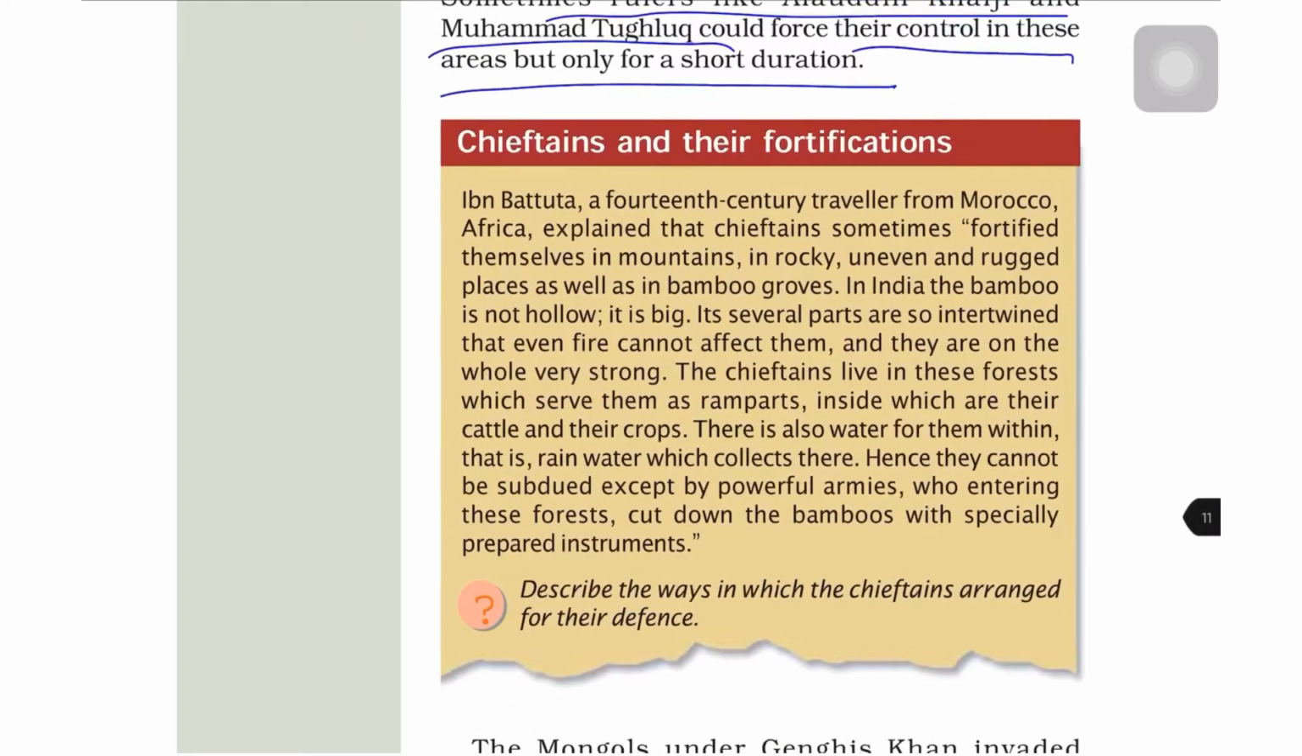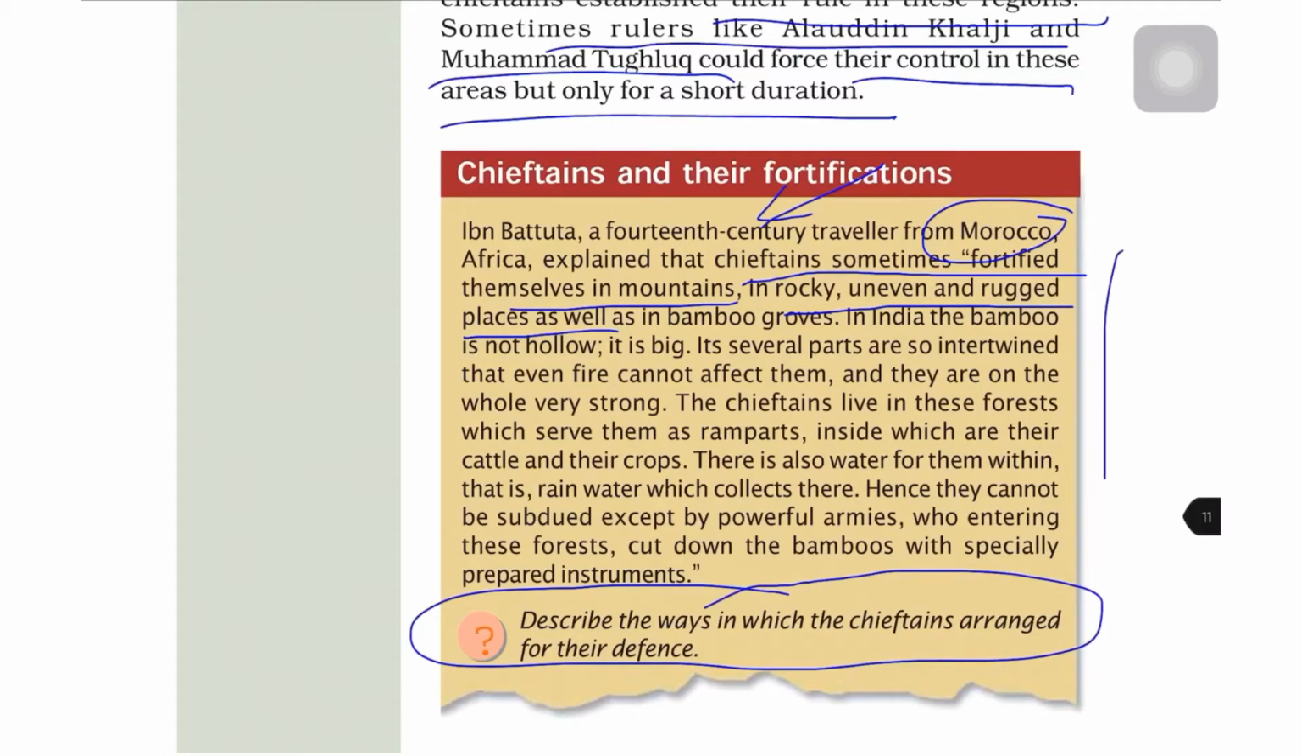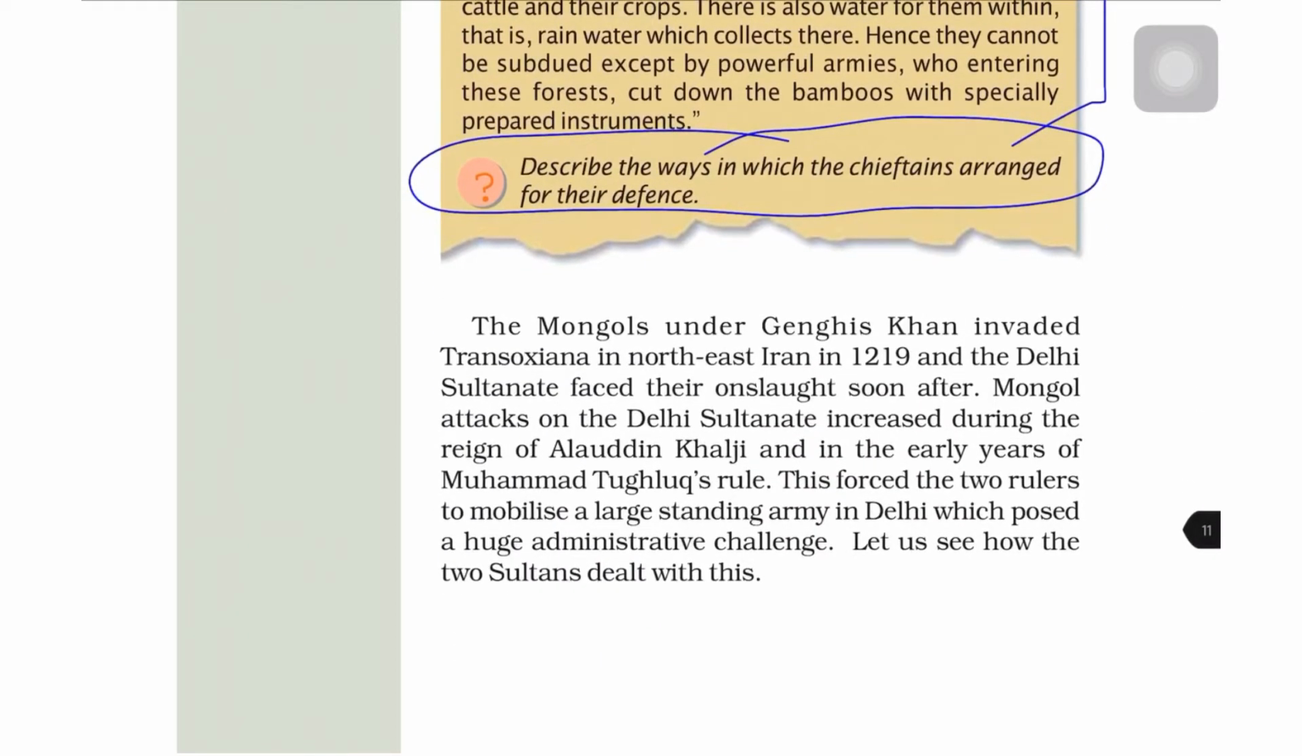Ibn Battuta was a 14th century traveler from Morocco. He explained how chieftains sometimes fortified themselves in mountains, in rocky, uneven and rugged places, so as to protect themselves from the rulers. So, describe the ways in which chieftains arranged for their defense. If you read this paragraph, you will understand. They used to hide in dense forests, because in India the bamboo is not hollow, it is big. It is so intertwined that even fire cannot affect them, and they are on the whole very strong. So chieftains used to live in these forests. These were the leaders of the tribal people.